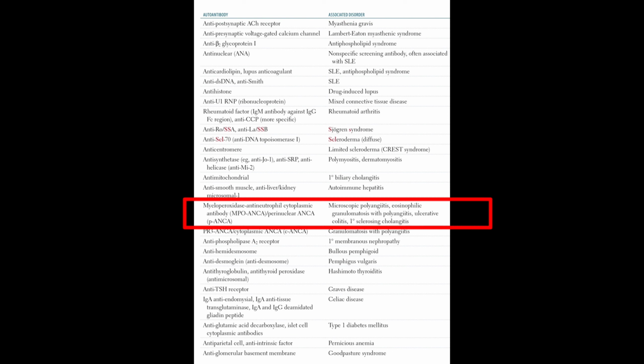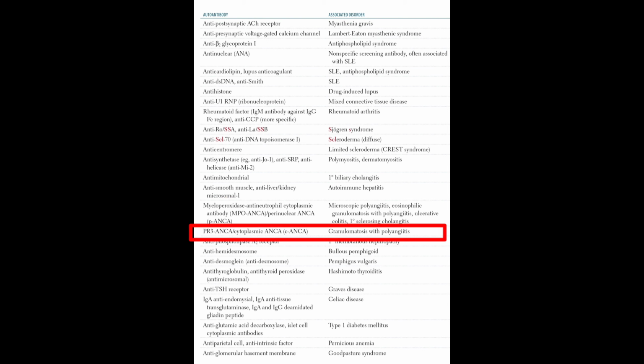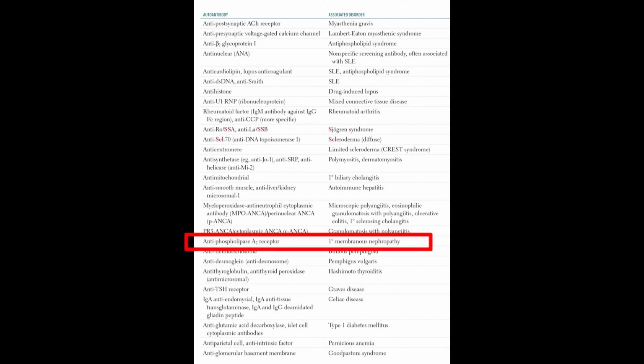The MPO-ANCA or p-ANCA autoantibody is associated with microscopic polyangiitis, eosinophilic granulomatosis with polyangiitis or ulcerative colitis. The PR3-ANCA or c-ANCA autoantibody is related to granulomatosis with polyangiitis. The anti-phospholipase A2 receptor autoantibody is associated with primary membranous nephropathy.